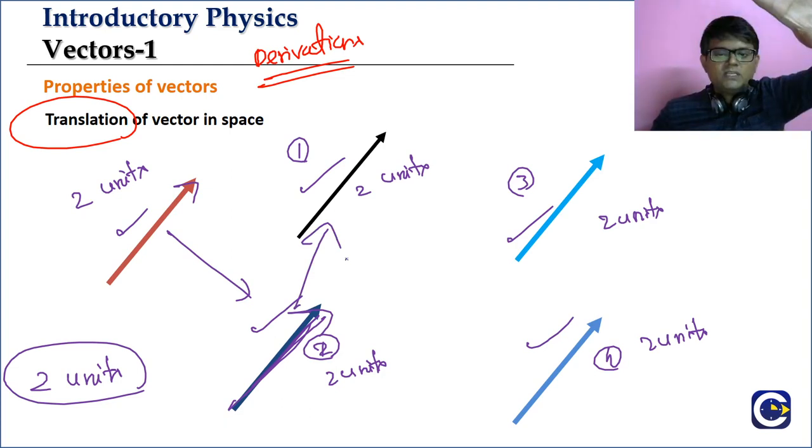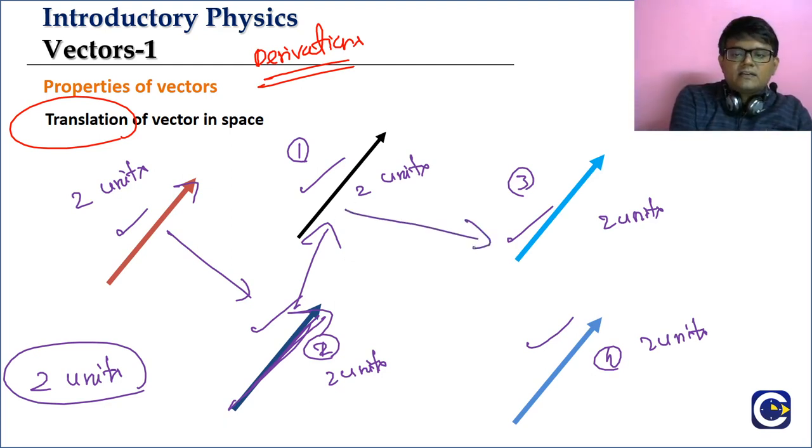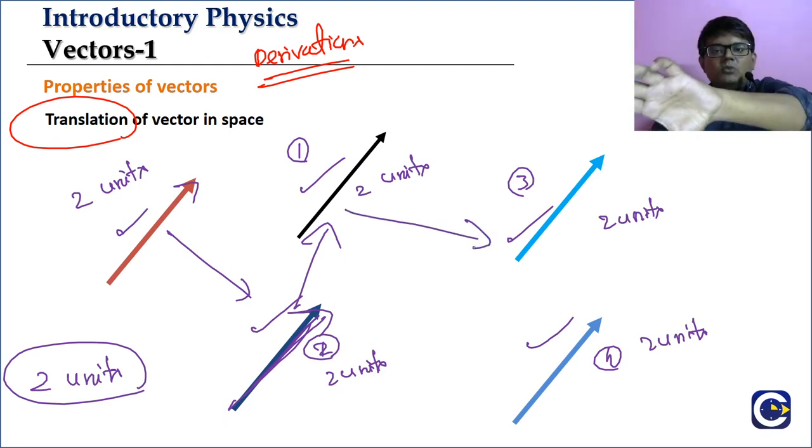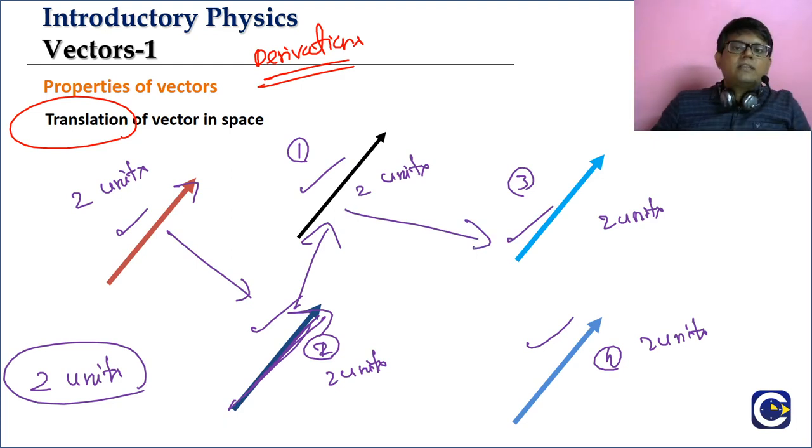It will match with the diagram that student 1 has drawn. After you take it here, same translatory motion, it will match with the diagram that student 3 is drawing. You bring it here, it will match with the diagram that student 4 is drawing.